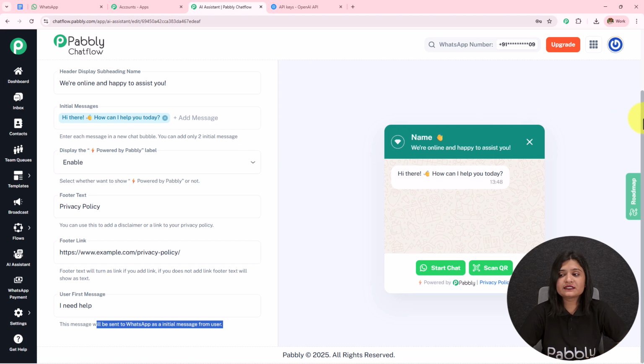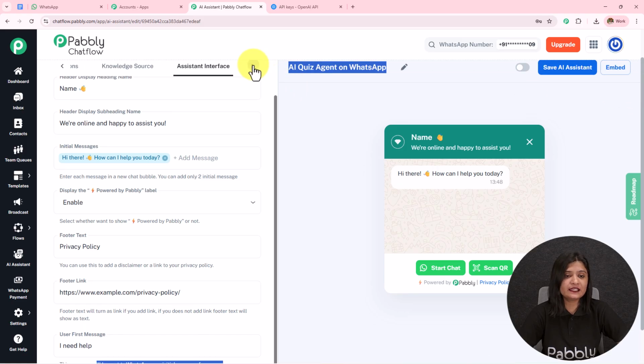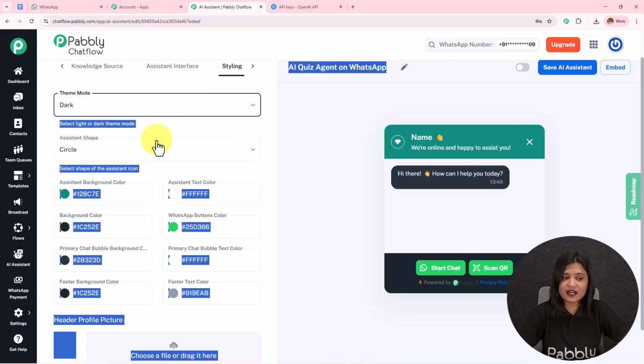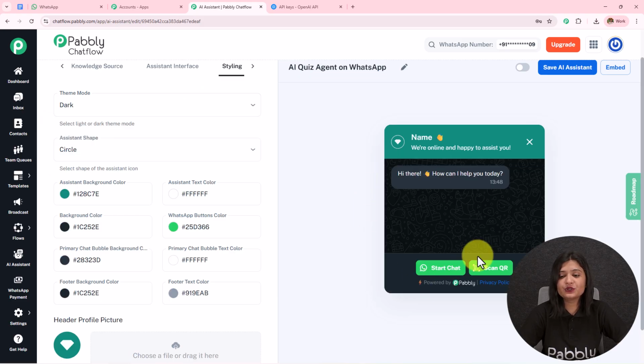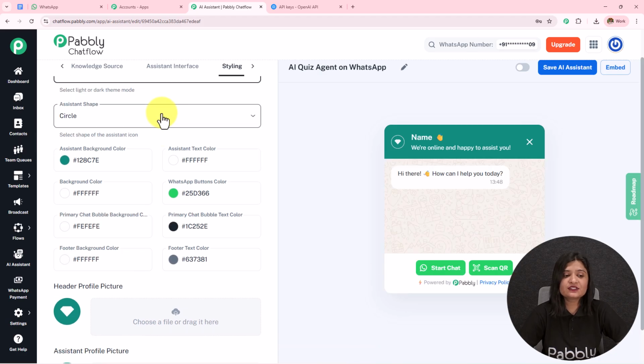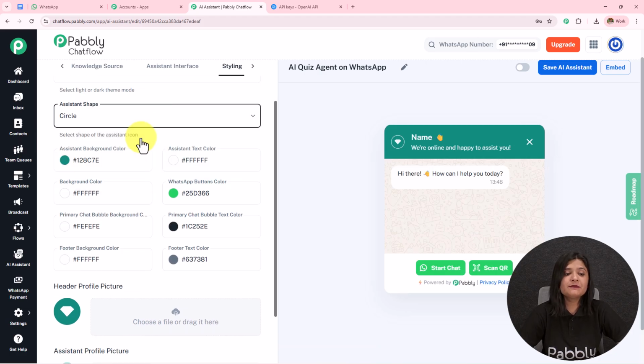Moving on towards the next part, which is styling. Over here I have selected the theme mode as light. You can select it as dark also, and it will start showing over here like this. I'm going to keep it as light only. We have the assistant shape. I'm going to keep it as circle. If you want, you can select it as square or rounded square.